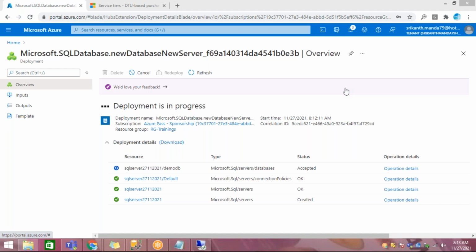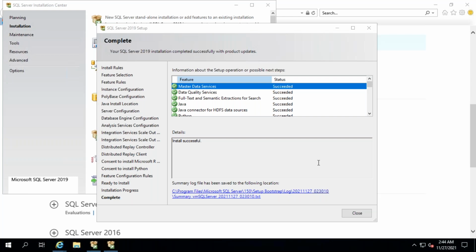Let that SQL Server get created, then we'll see. The virtual machine is still getting installed. Okay, now you can see the virtual machine is done.